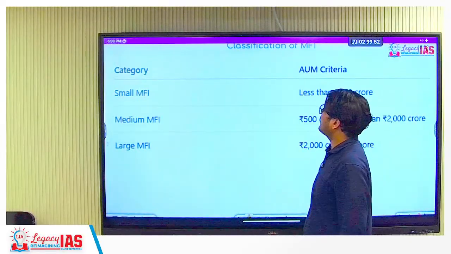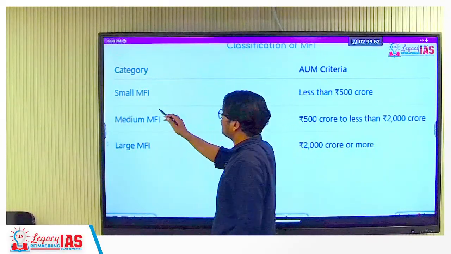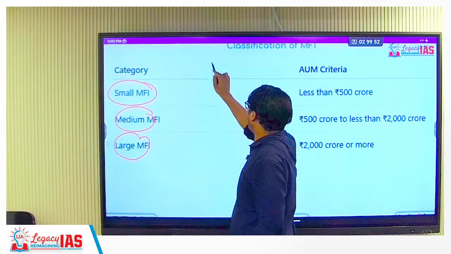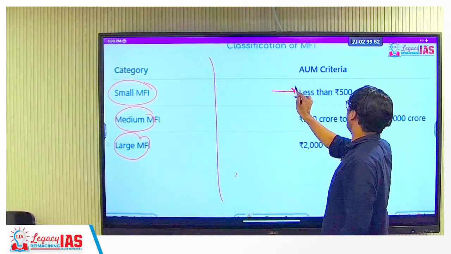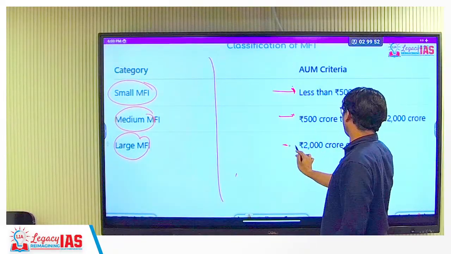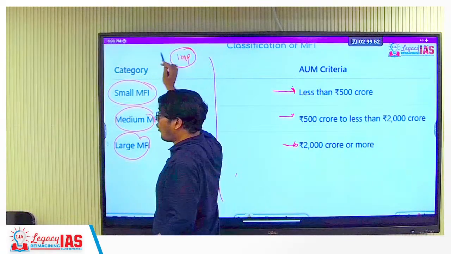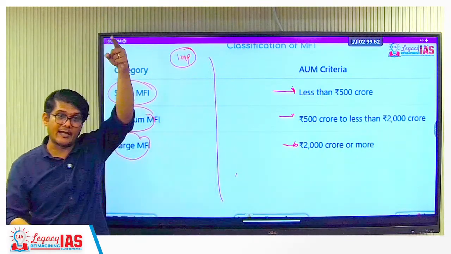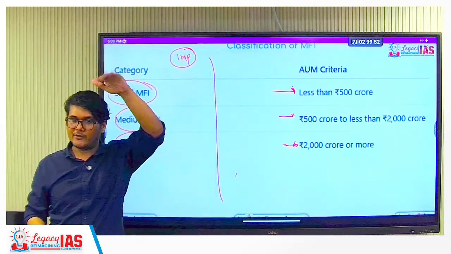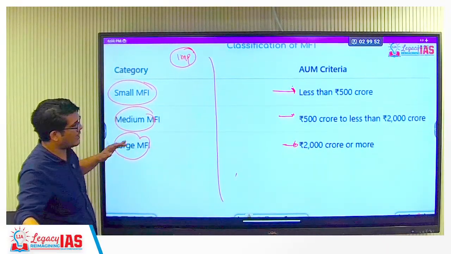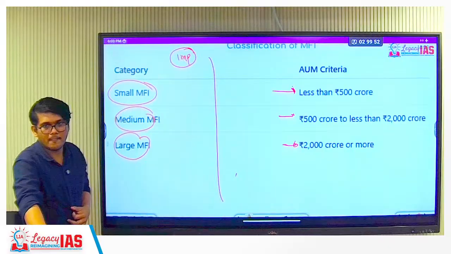Yes. Classification of these agencies: small, medium and large microfinance institutions. How are they classified? Less than 500 crore, 500 to 2,000, 2,000 or more. This is important. This has no correlation with the size of the MSME. That is different. MSME classification is different. This is the microfinance classification, small, medium and large. Okay?